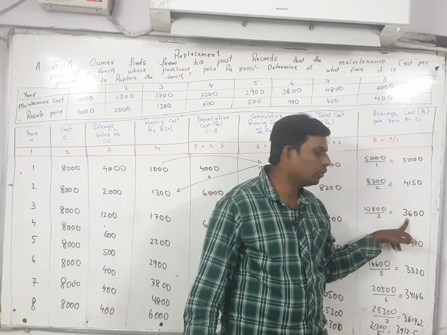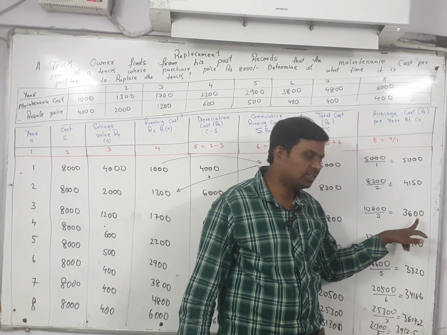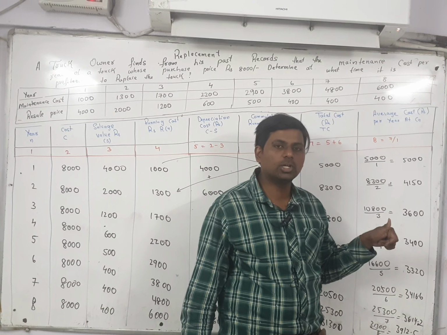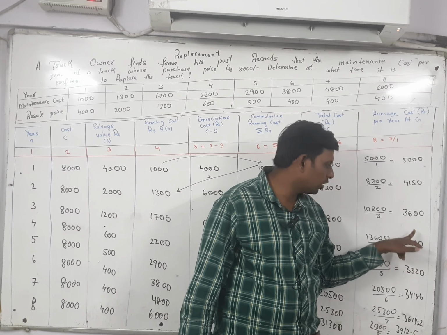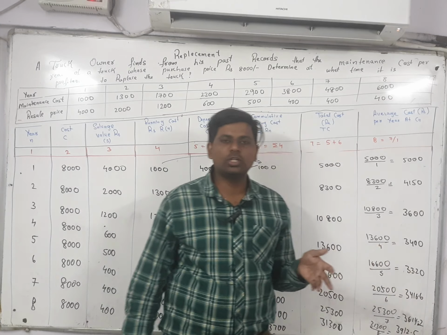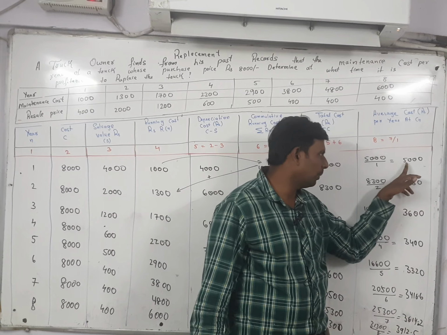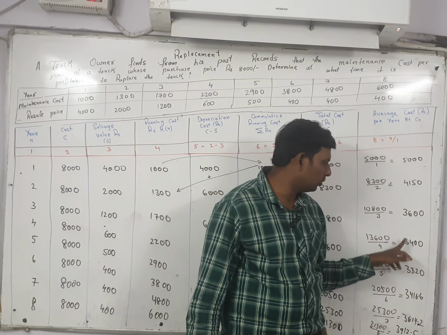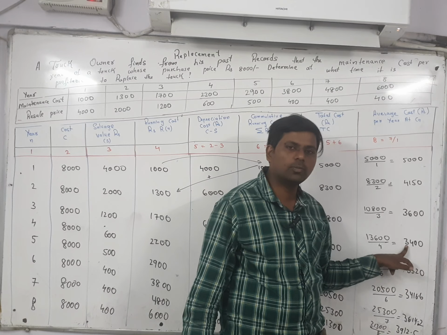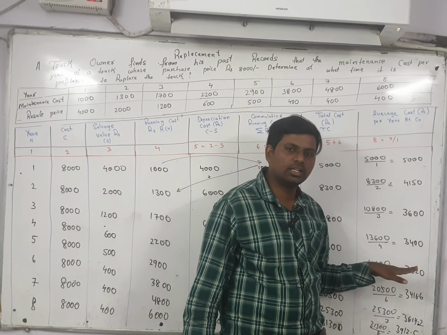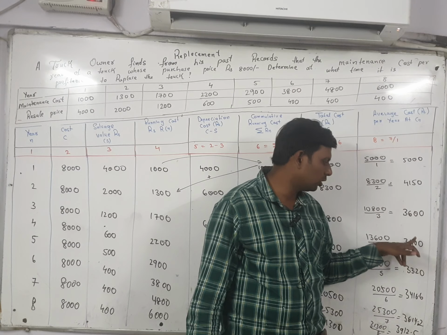The next value is 3600 and the previous value is 4150, so 3600 is decreasing compared to the previous one. Next, 3400; the previous value is 3600. Here also the value is decreasing. Now 3320, and the previous value is 3400. So 3320 is decreasing. Here also the value is decreasing.